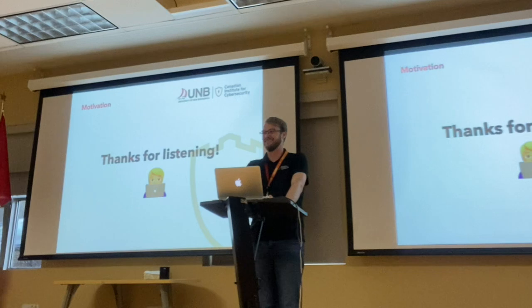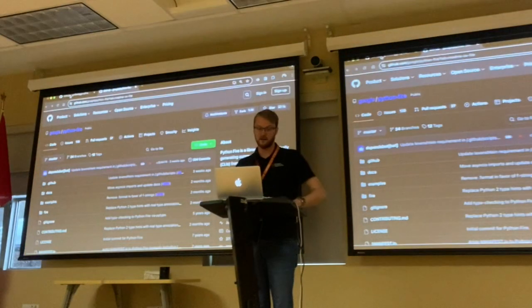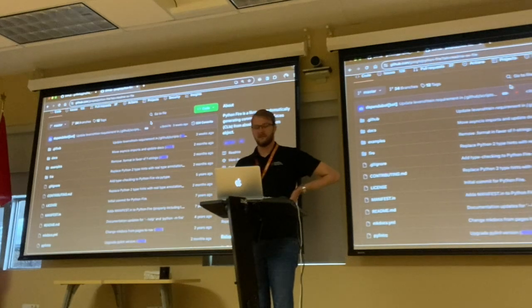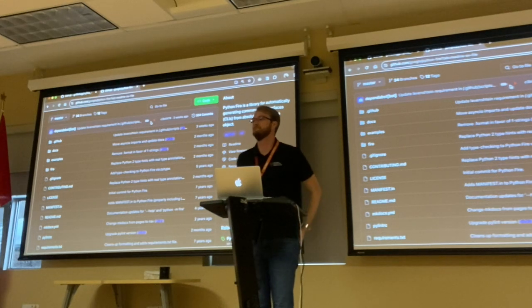So how big is this library? Do you know? The Fire library? I would say it's probably pretty small, maybe under 10,000 lines is what I would guess. Do you have access to the source code? Yeah, absolutely. It's open source, so that's a very good question. We can also go take a peek at Fire. It's in Google's repository, so it's pretty good. You can go and change it and adapt it as you want. You can go in and fork this and do whatever you'd like. That's a great question.